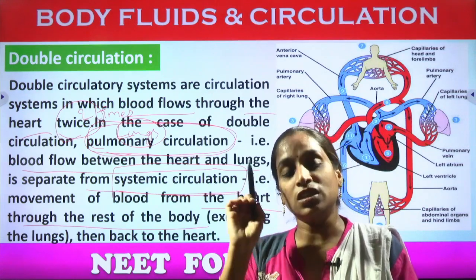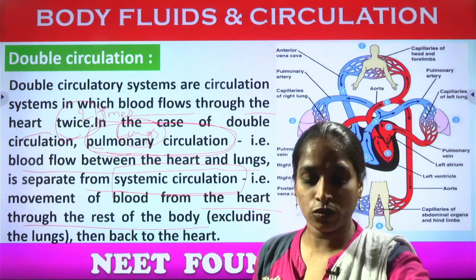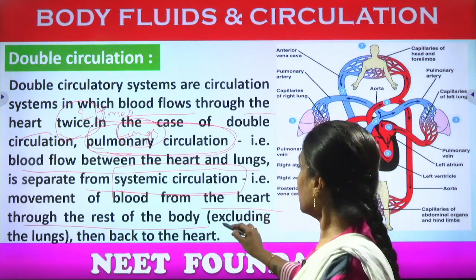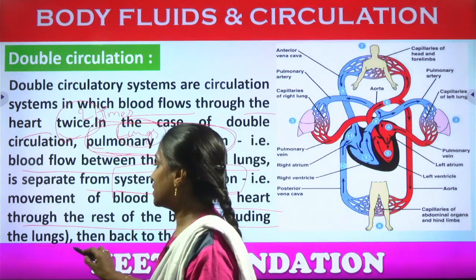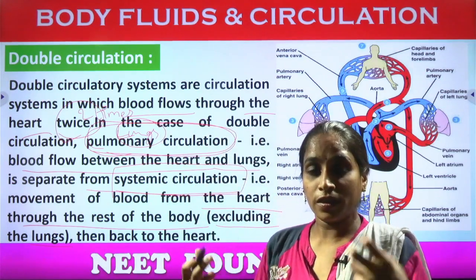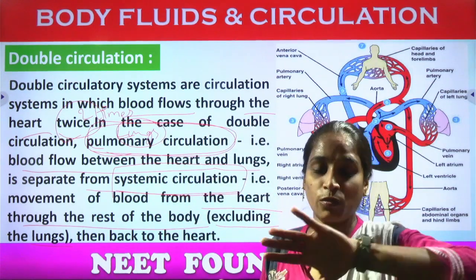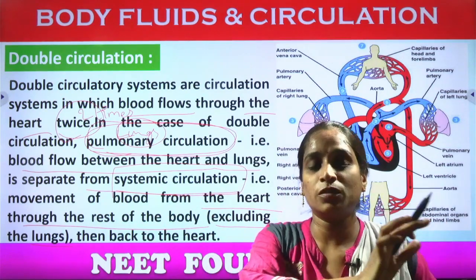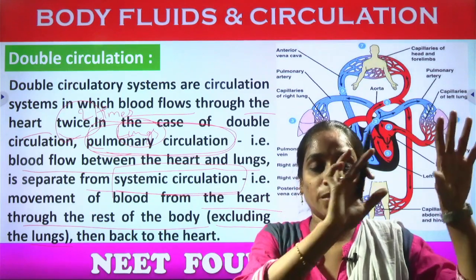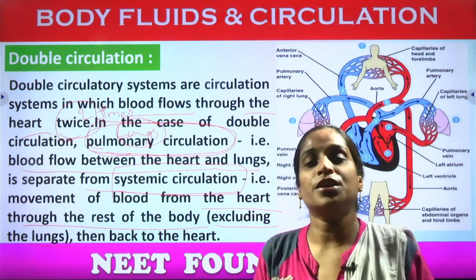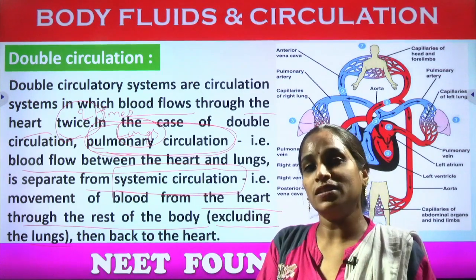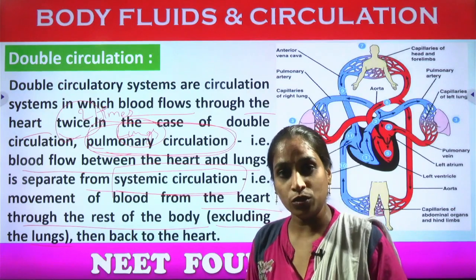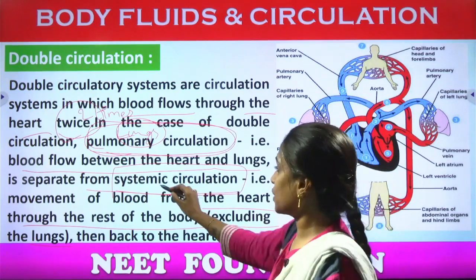Not only the oxygen, even the carbon dioxide molecules are also carried by the hemoglobin. Excluding the lungs, the other organs will be receiving the oxygenated molecules. Some of the oxygenated molecules will be stored in them, and the heart will not be sending the oxygenated molecules to the lungs. From the lungs itself the oxygenated molecules are entering into the heart. Apart from the lungs, the remaining body organs will be receiving the oxygenated molecules through the systemic circulation.